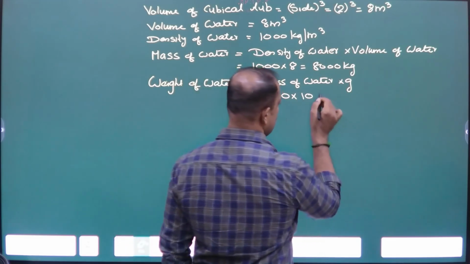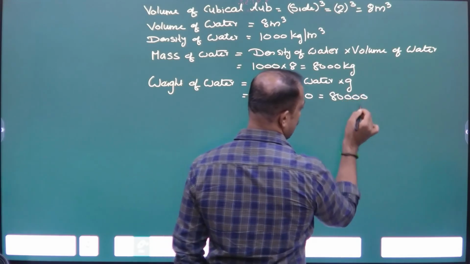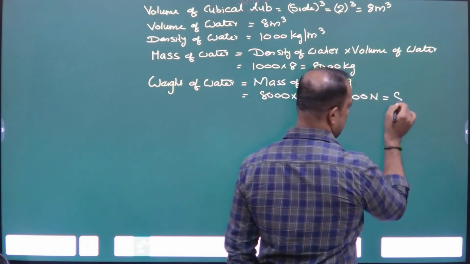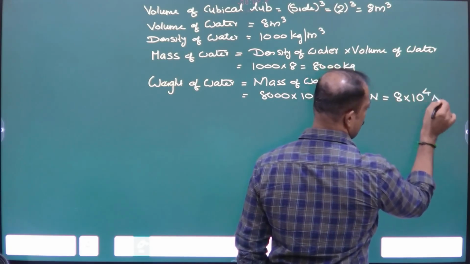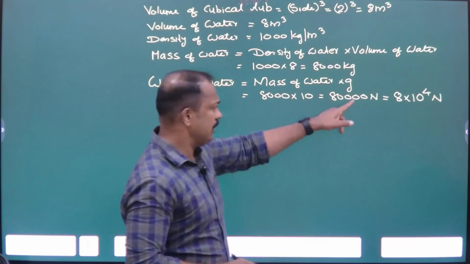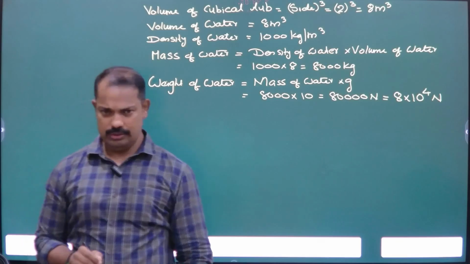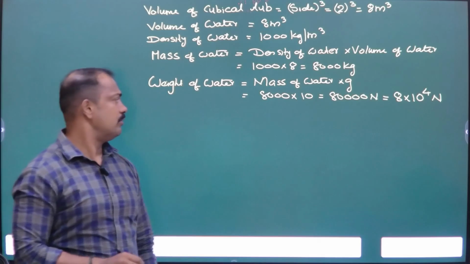That is equal to 80,000 Newton. Write it in scientific form: 8 into 10 raised to power 4 Newton. Clear?